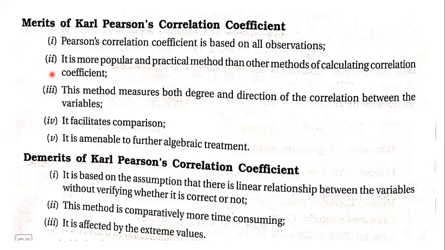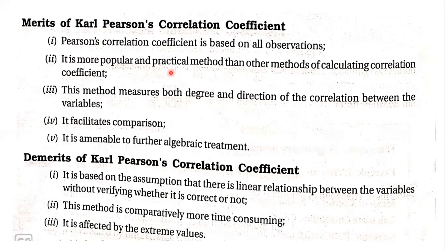Then it is a more popular and practical method than other methods of calculating correlation coefficient. This correlation coefficient method is practically used in the industries. You can see this correlation used in manufacturing industries, where they will find the relation between the products or the raw materials used for a particular product. They are used in sales, which all factors will be effective when they are doing sales. And also Karl Pearson's coefficient of correlation is used in the marketing part. Sales, marketing, distribution, they are all interrelated.